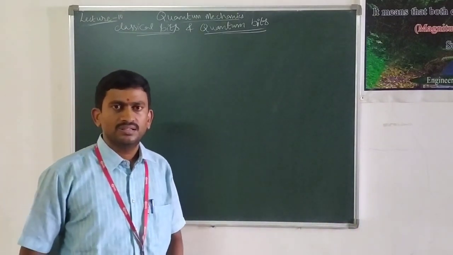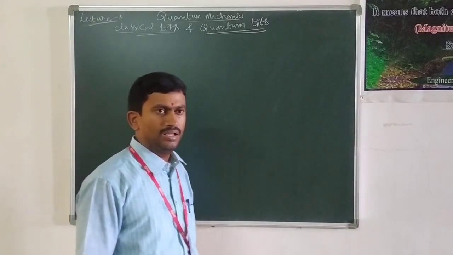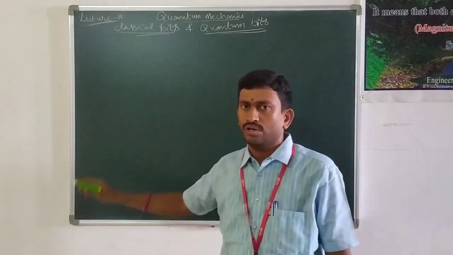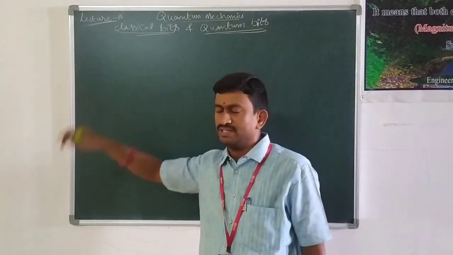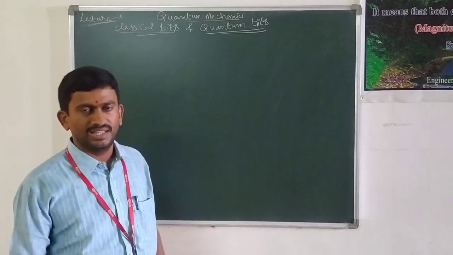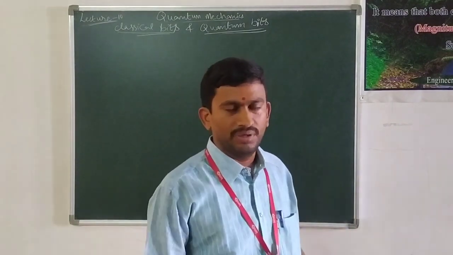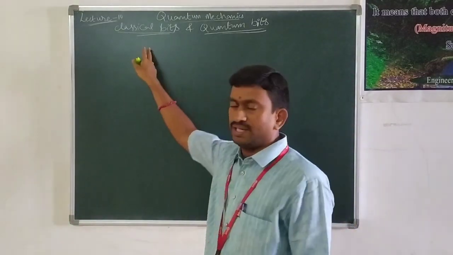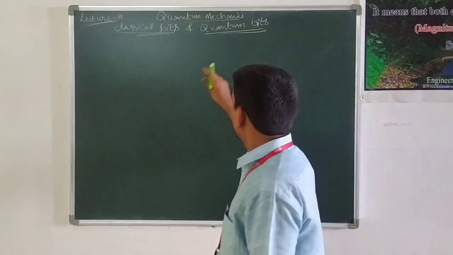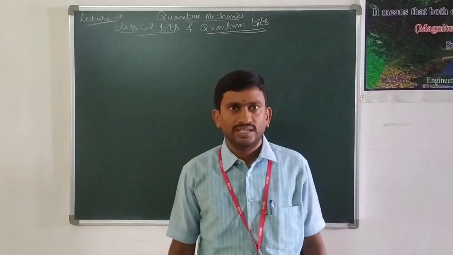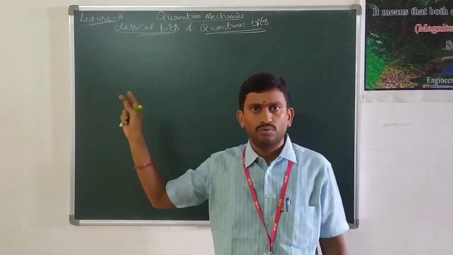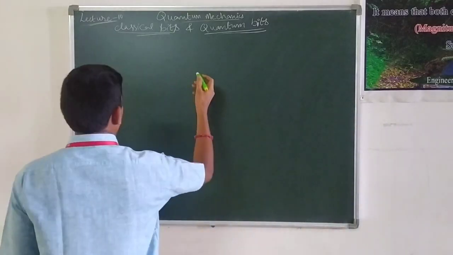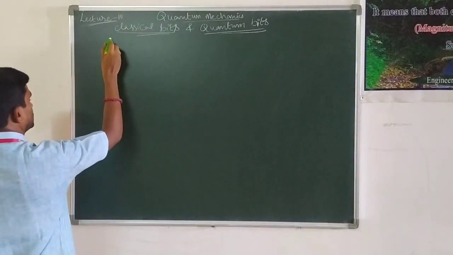Now in this class we are going to learn regarding the basic difference between the classical bit and quantum bit. If you observe the classical bit, the name itself indicates that. Bit is nothing but, you are familiar with it in your C programming, a binary digit. So classical bit is either 0 or 1. Coming to the quantum bit, it is the combination of 0, 1 as well as combination of both. Now we will look at the basic differences between the classical